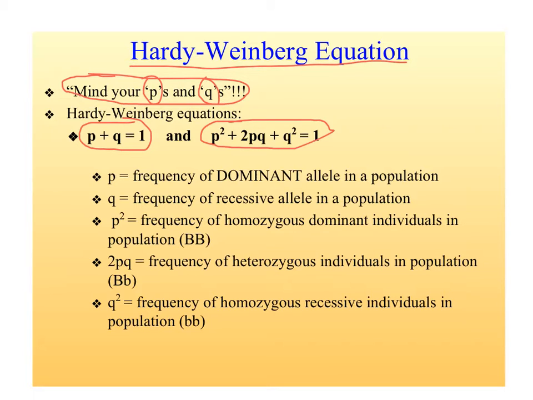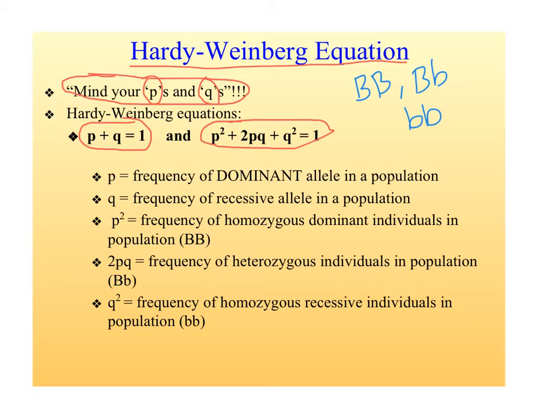Hopefully, you remember from genetics that you can have several different genotypes. For like, say, brown eyes. Big B is brown eyes. Well, you can be homozygous brown eyes. You can be heterozygous brown eyes. Or you can have blue eyes, which means you're homozygous recessive. Well, that's what we're trying to do with these equations.